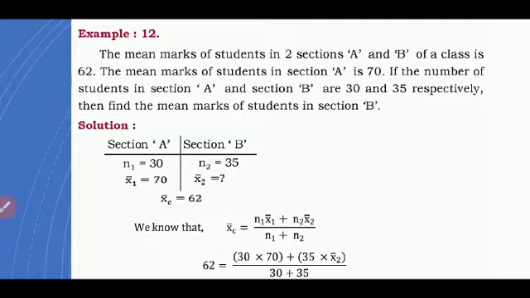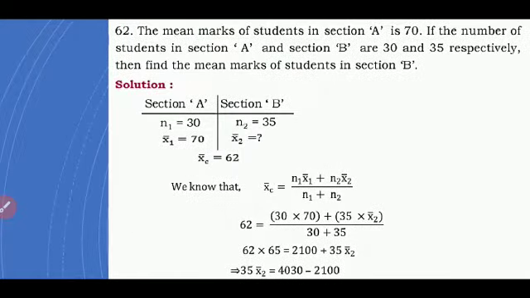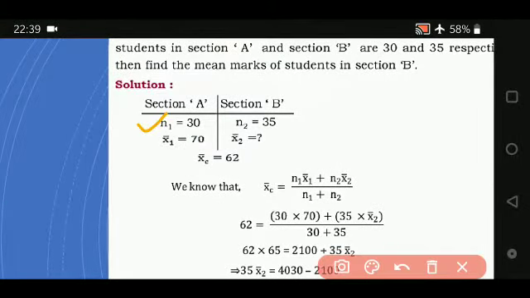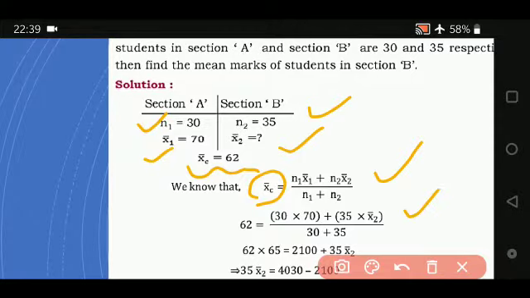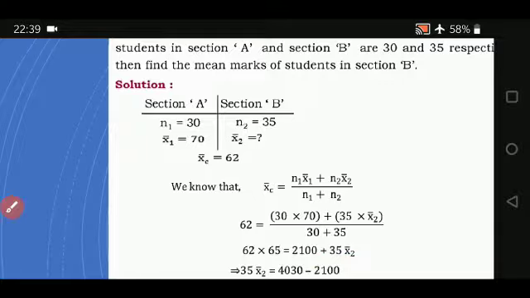Now let us check what is given to us. Section A, how many students are there? 30. And what is the mean? 70. Section B, how many students are there? 35. But the mean is not given, but they have given the combined arithmetic mean. So you apply the same formula, you substitute here x bar and then 30 into 70 plus 35 into x2 bar, which you have to find. Then you substitute all the remaining values.